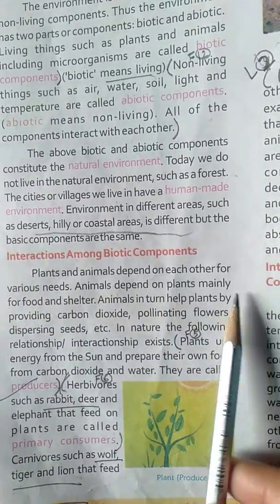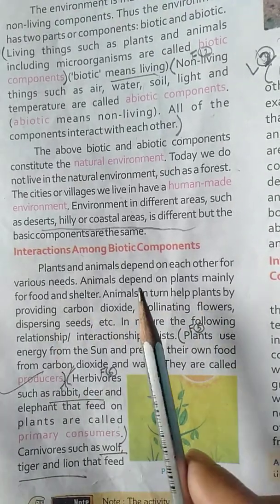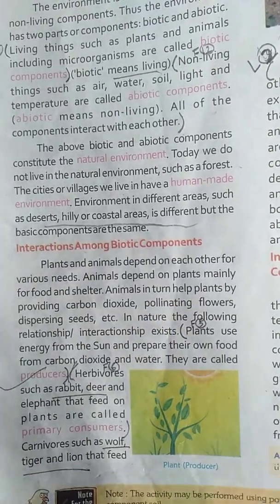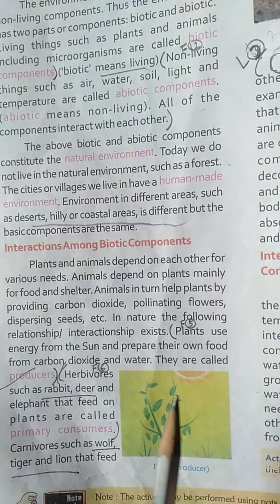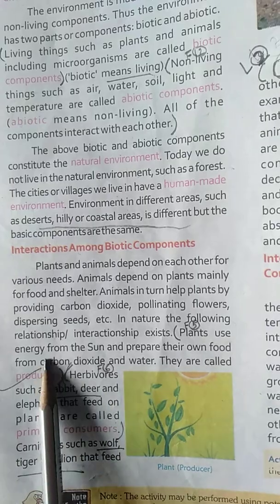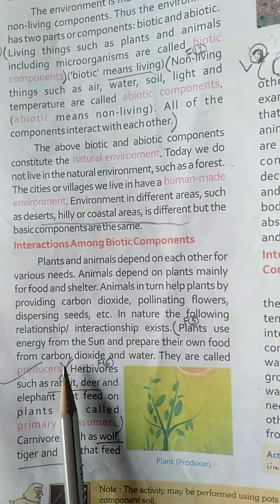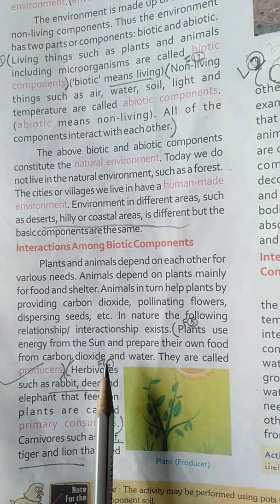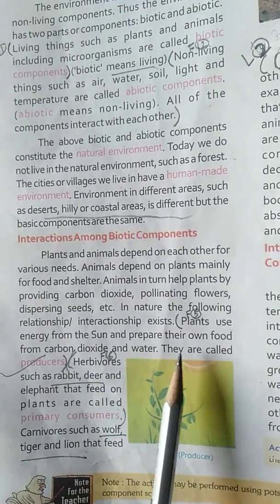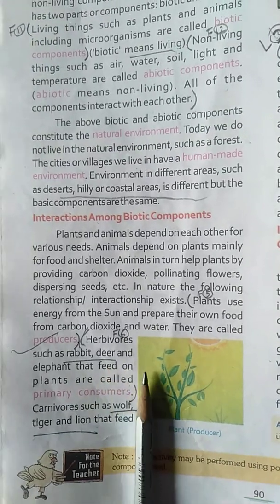Interaction among biotic components: plants and animals depend on each other for various needs. Animals depend on plants mainly for food and shelter. Animals in turn help plants by providing carbon dioxide, pollination, and seed dispersal. In nature, the following relationships exist. Plants use energy from the sun and prepare their own food from carbon dioxide and water.